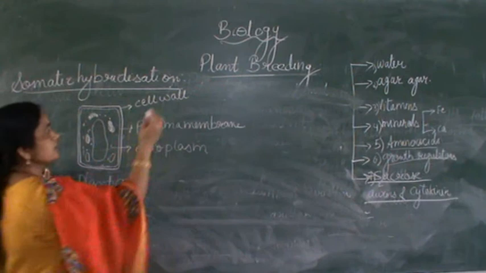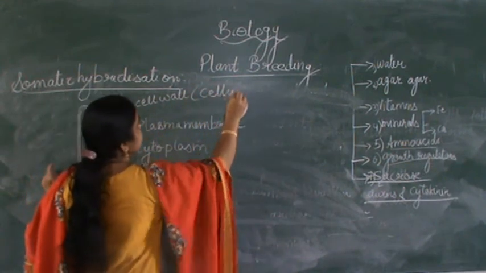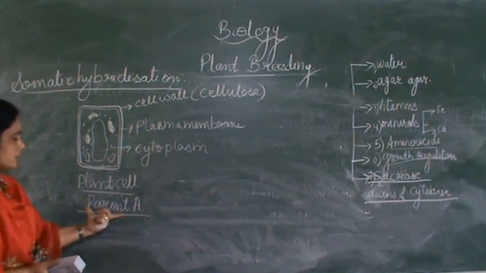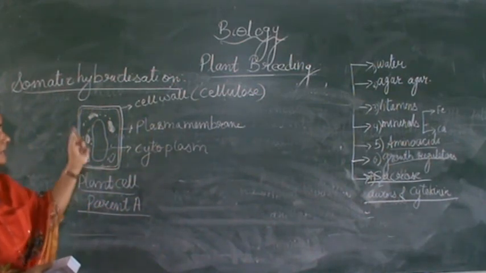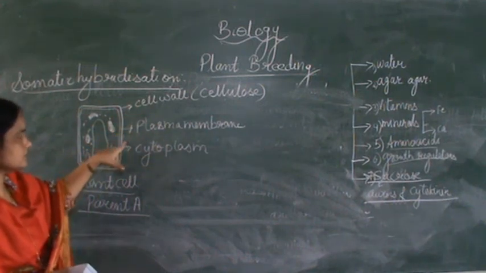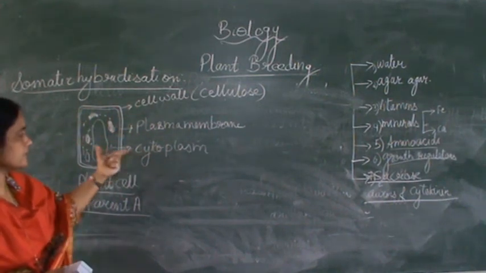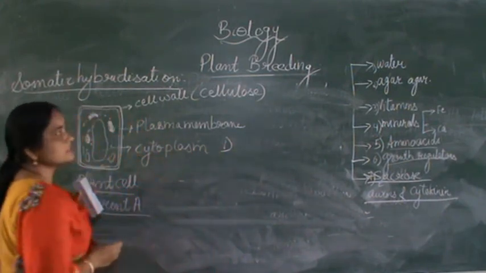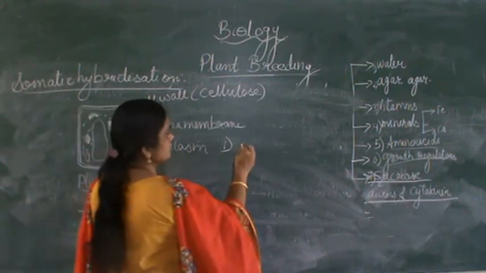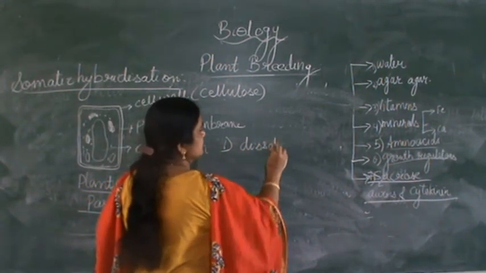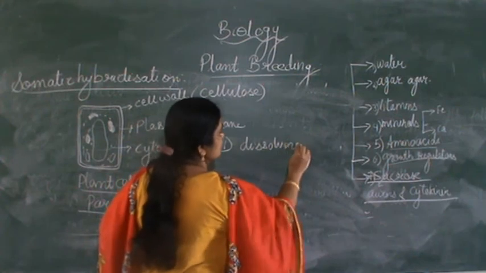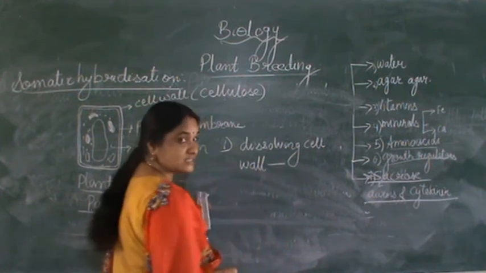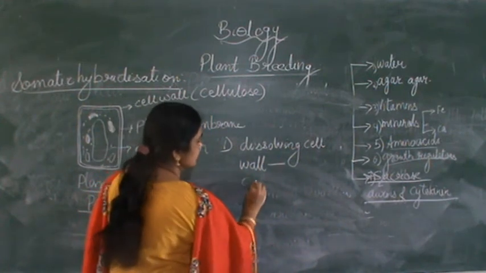That is, the cell wall is made up of cellulose. So here a cell from one parent is taken, and it contains a cell wall, which is surrounded by a plasma membrane and cytoplasm which has a lot of cell organelles in it. The first step in this is that the cell wall of the plant is dissolved. Dissolving the cell wall in certain enzyme. So the enzymes which we are going to use are cellulase